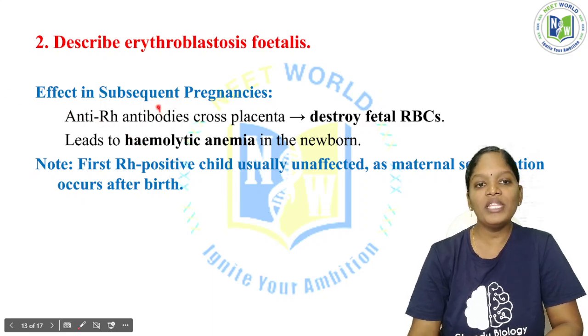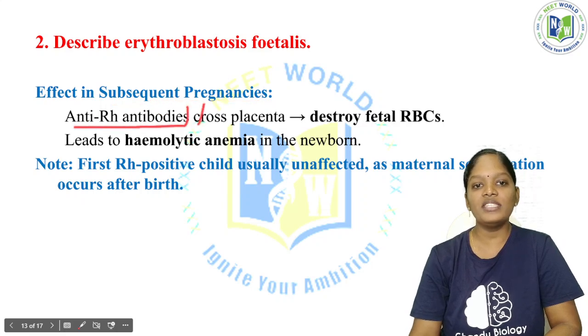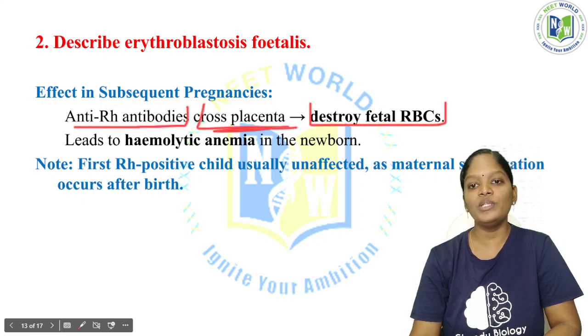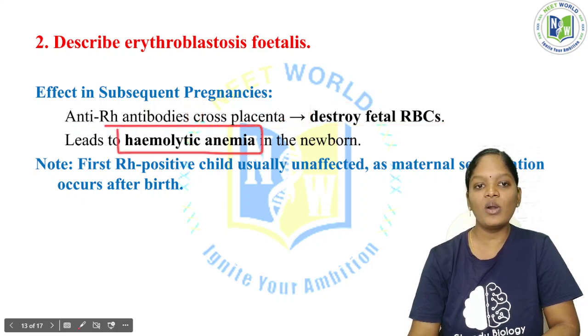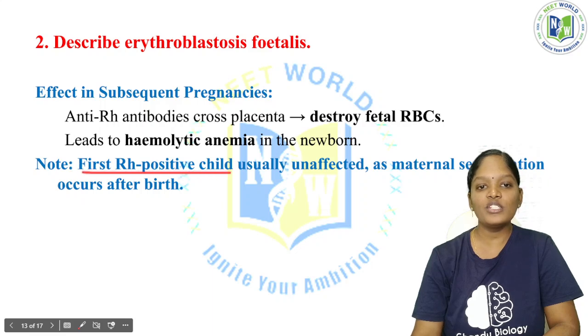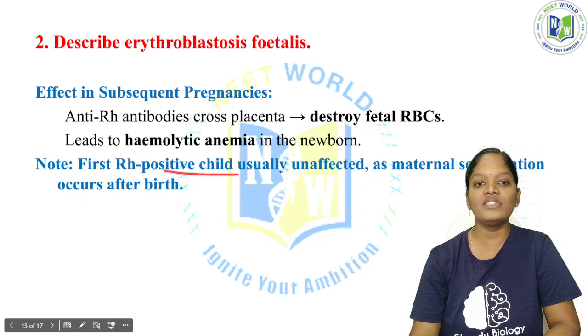Now, what will be the effect in subsequent pregnancies? The anti-Rh antibodies cross the placenta and destroy the fetal RBCs. This condition we can call hemolytic anemia. So the first Rh positive child is usually unaffected. Why? Because this is the first child.